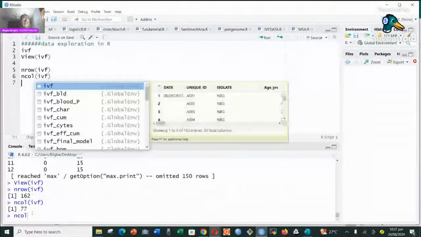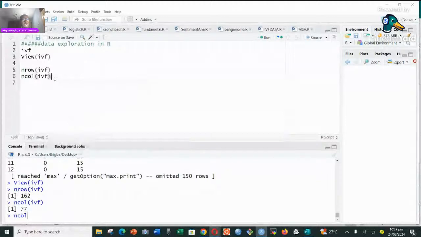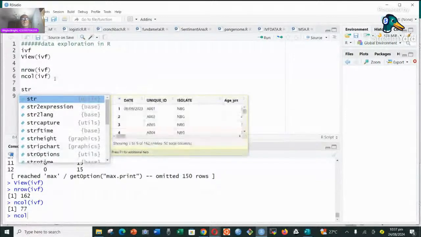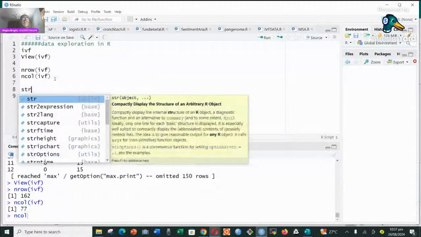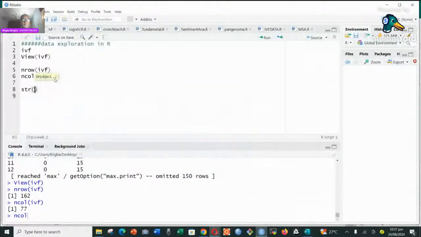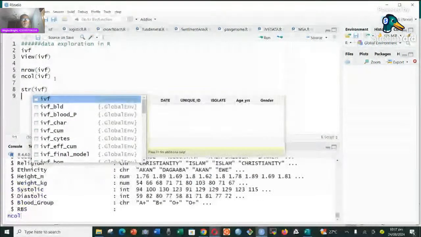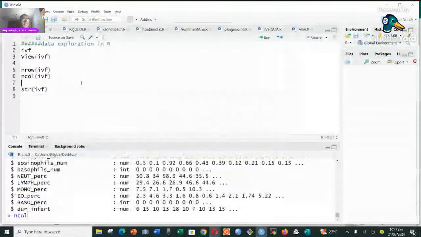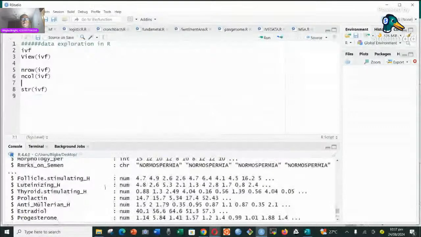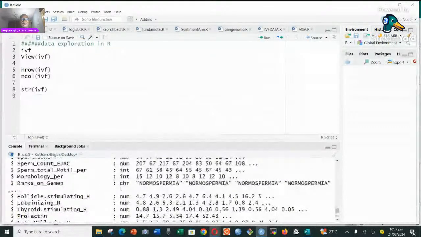It tells us that we have 77. If you want to look at the structure of the data, then we use this function, str. The structure is going to give you a description of which of them are characters, which of them are numbers, which of them are factors, and how many levels each factor has. So we just use str, put the data inside, and run that. You can always check here how the structure presents the data. You can see those that are numbers, and then in that order.